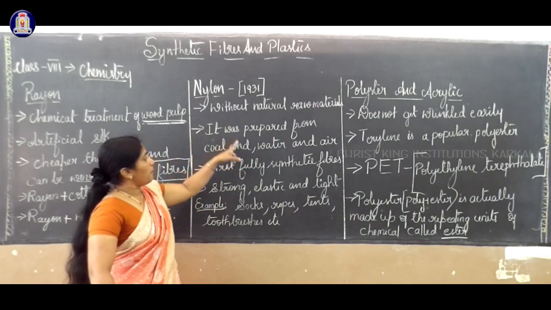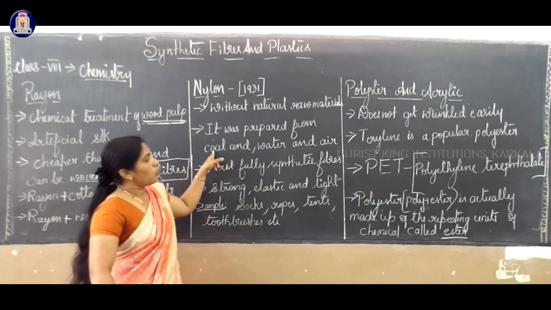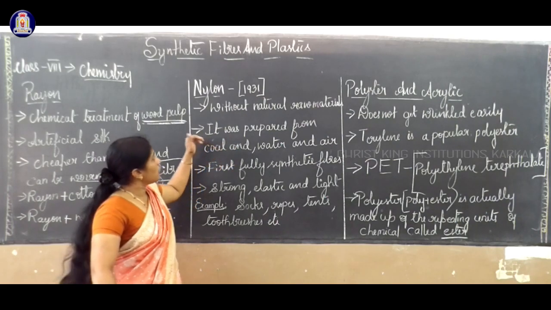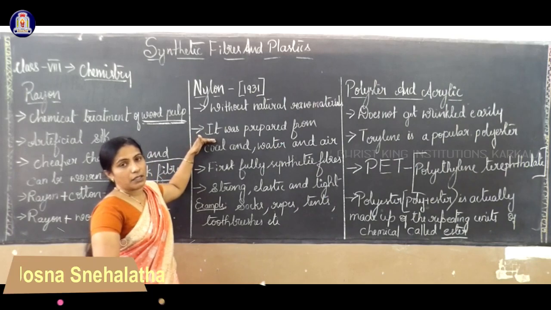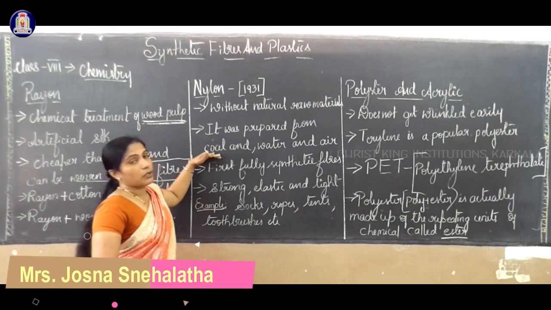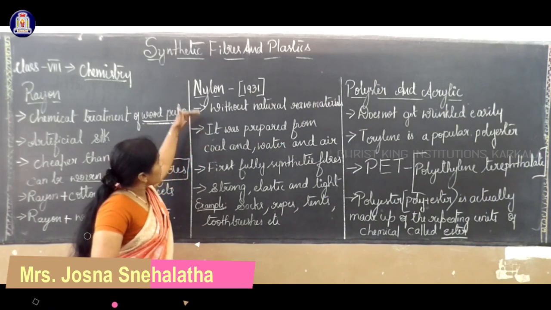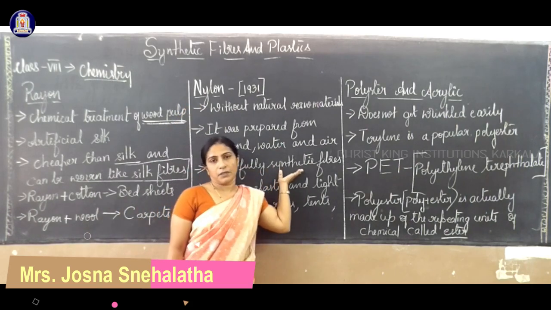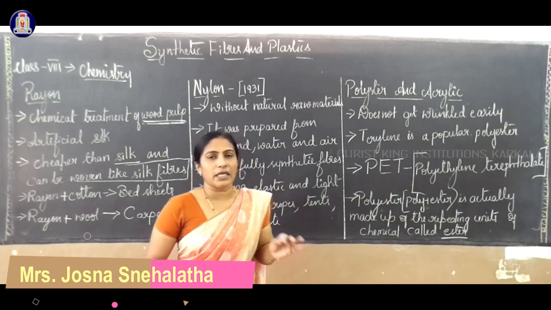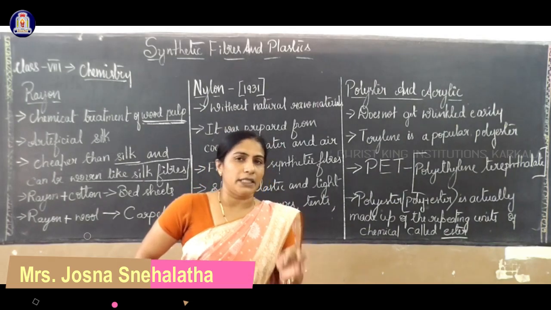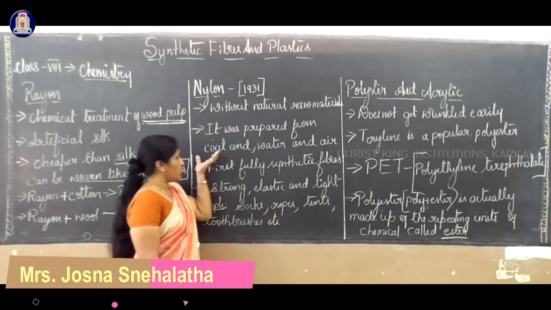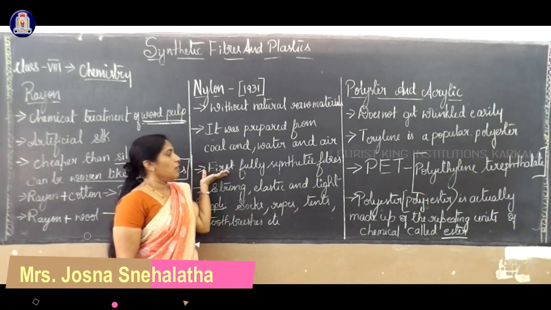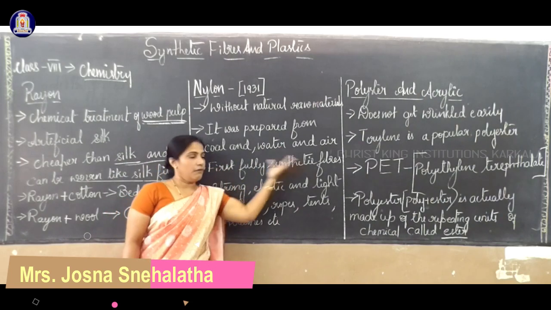It was prepared from coal, water and air. Mainly it is prepared using a chemical called coal. So of course it is a fully synthetic fiber, because we are not using any natural raw material here, only chemicals. That's why it is called the first fully synthetic fiber.